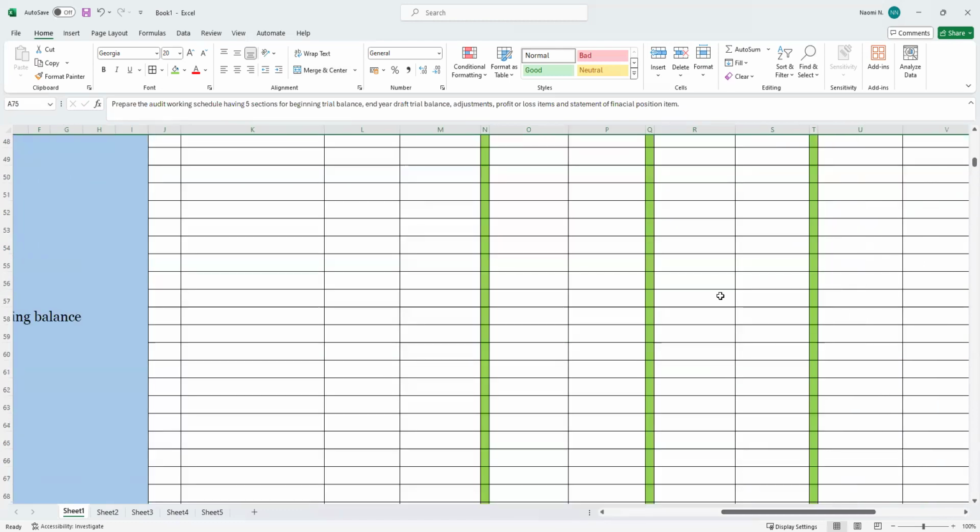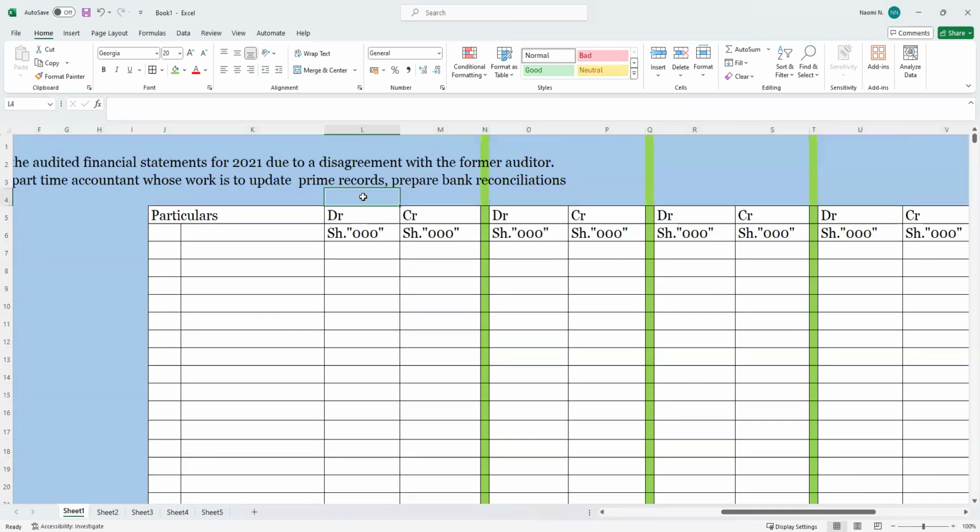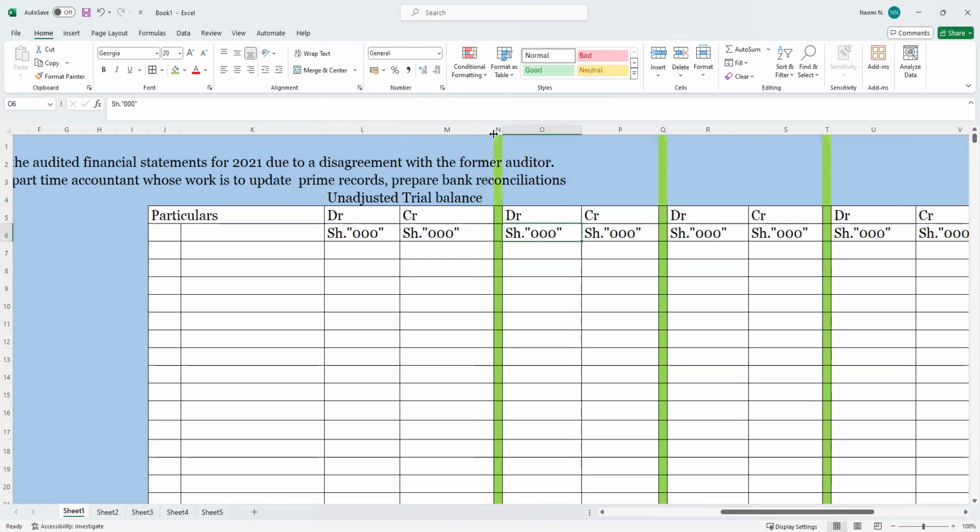It is good to note what you are doing exactly. I will say an adjusted trial balance, or, as the examiner has said, my original trial balance, but I will prefer to use this term. Then I will say adjustments. Then after adjustments, I will say adjusted trial balance.